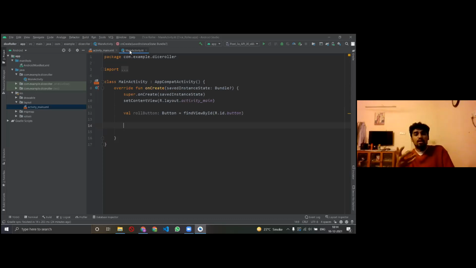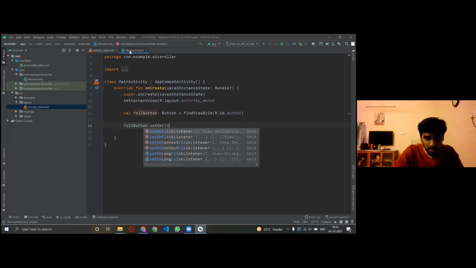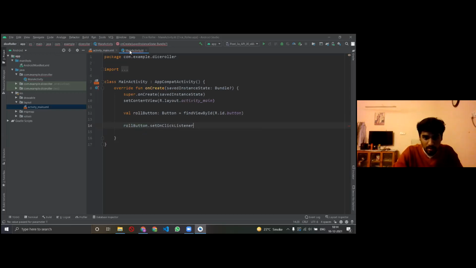Now I want my app to perform in such a way that if I click on the button, it'll reflect a dice, it'll randomize the dice, and so on. I wanted to do that. So how will I do that? I do that by telling Kotlin, or Android Studio, that when I click on the roll button, then you do something for me, okay? The button has been made now.